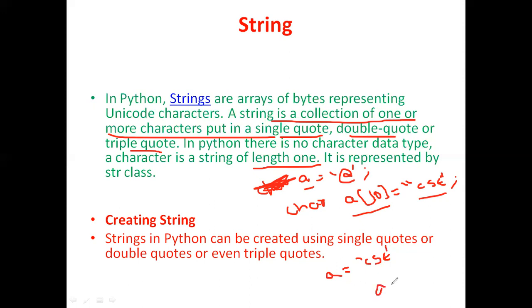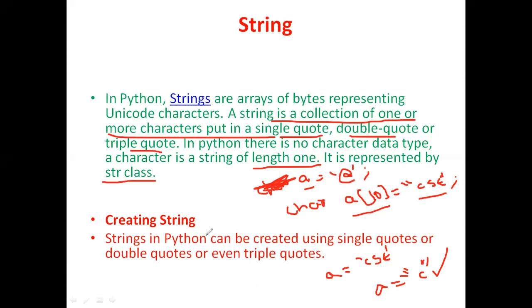For example, if I have A equal to C, now it is also a string, right? It is also a string where the length of the string is 1. So this is how we can represent the character data in Python. There is no separate character data type in Python. String itself is a character where the length of the string is 1. Even though it has a single character, we can also represent it with double or triple quotes. It's not a problem, right?